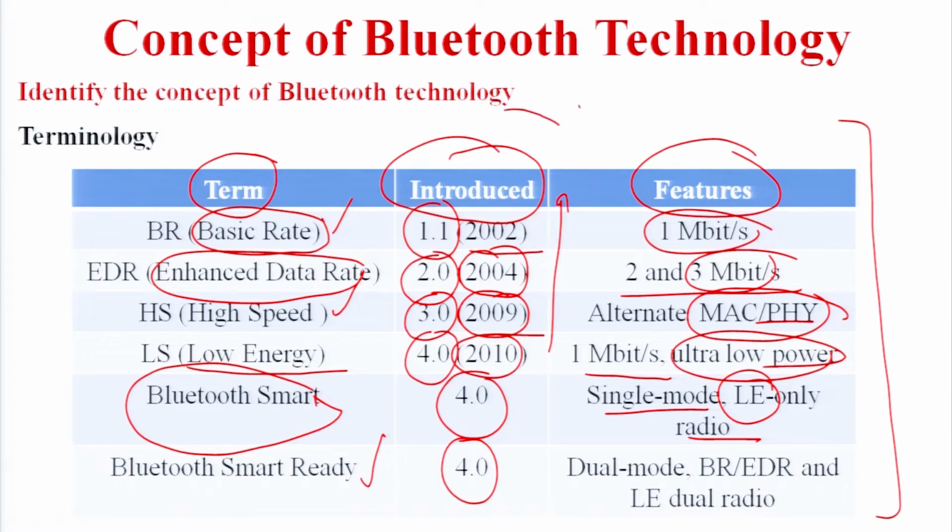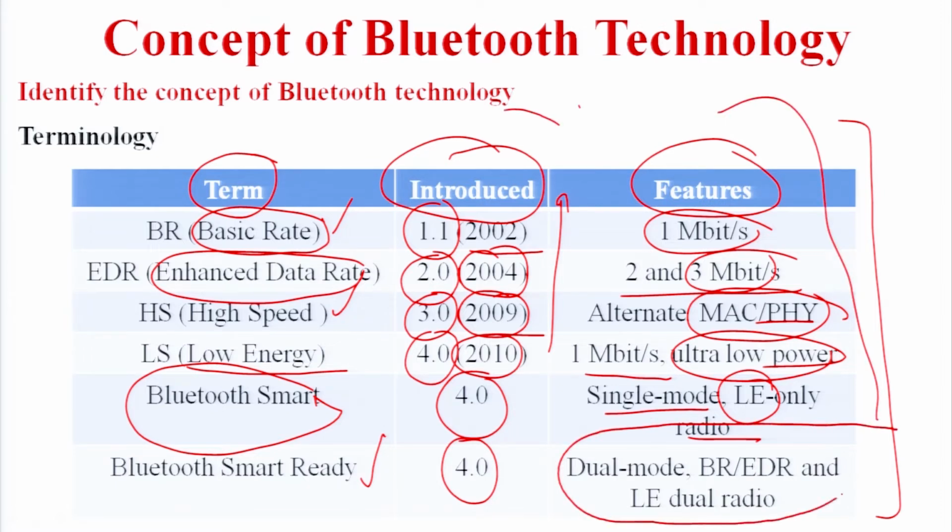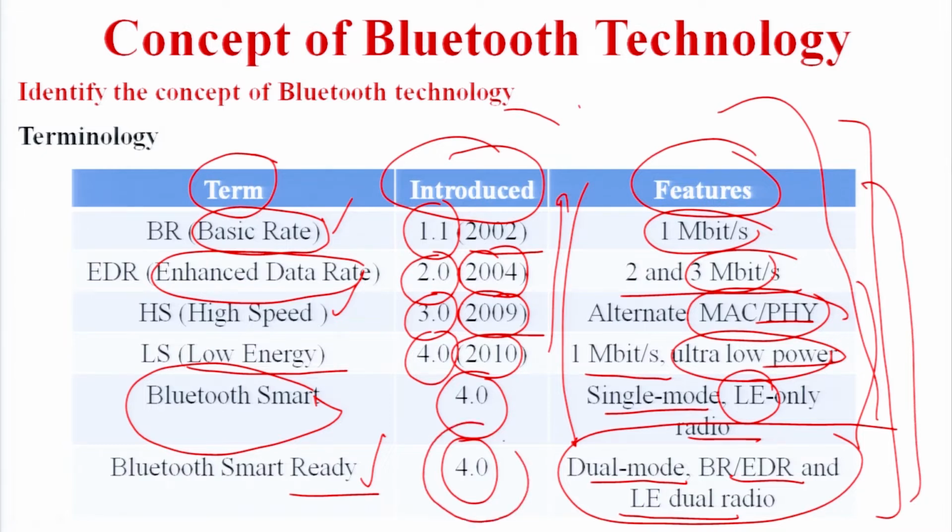After that, under the same version Bluetooth 4.0 we have Bluetooth Smart Ready. So all the features we have discussed here are incorporated into Bluetooth Smart Ready. It has all the complete features. It works on dual mode, it works on the enhanced data rate, it has a low energy dual radio as well. So all the features are incorporated into one Bluetooth 4.0 version. So nowadays we are using the Bluetooth Smart devices.